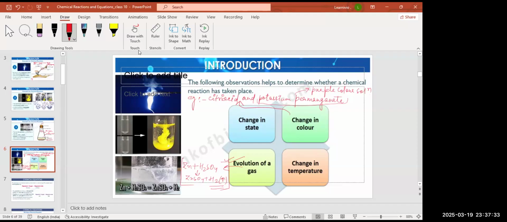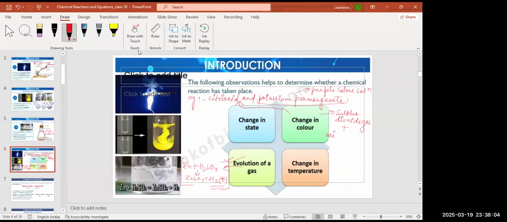Next, another example of change in color. When there is a reaction between sulfur dioxide gas and acidified potassium dichromate solution, that means potassium dichromate solution in an acidic form.